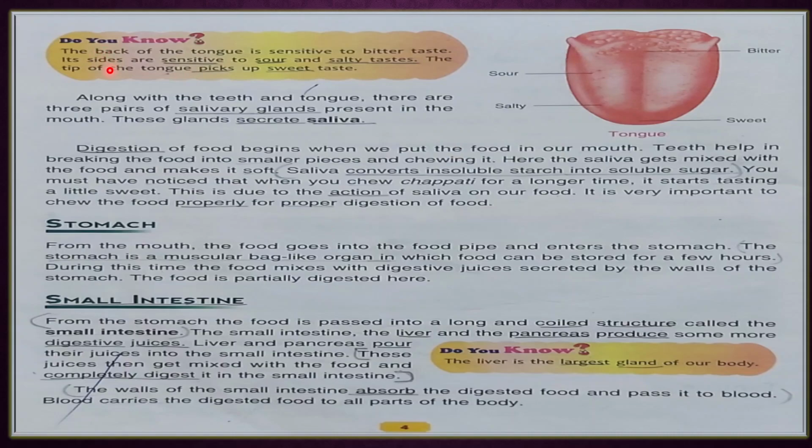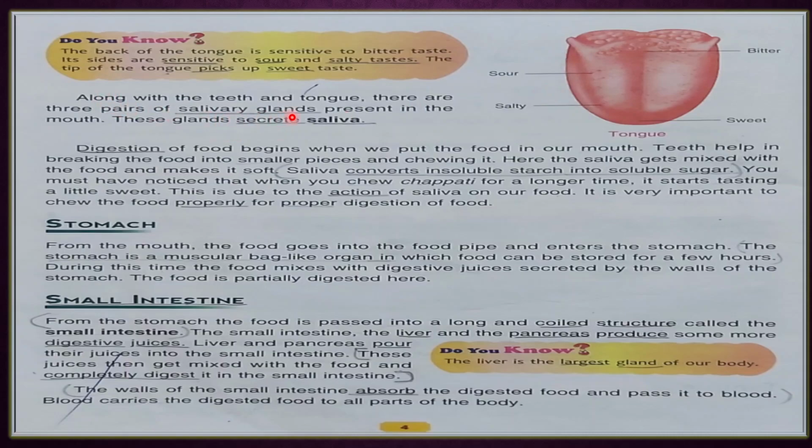Okay, do you know, children, the back of the tongue is sensitive to bitter taste. See here. So this point also you have to mark here and learn. Okay, and the tip of the tongue, ये जो टिप है ना, यहाँ पे कौन सी टेस्ट आती है? Sensitive to sweet taste. And the sides are sensitive to sour and salty taste. So 3 tastes are here. 3 means 4 tastes. You also try while eating.